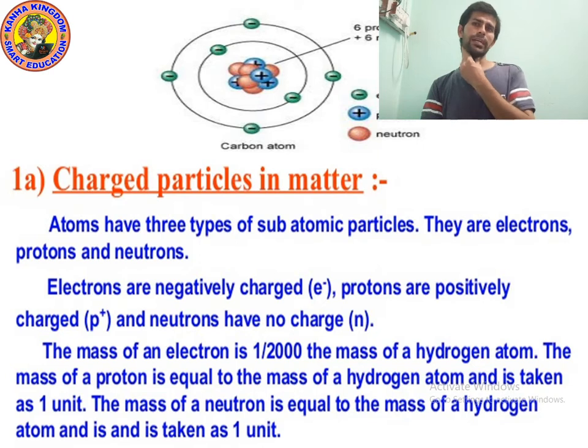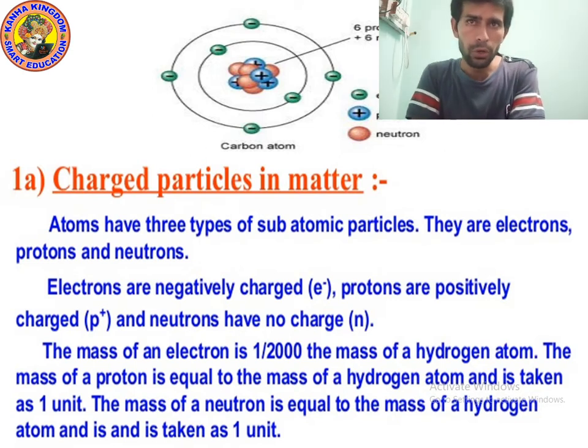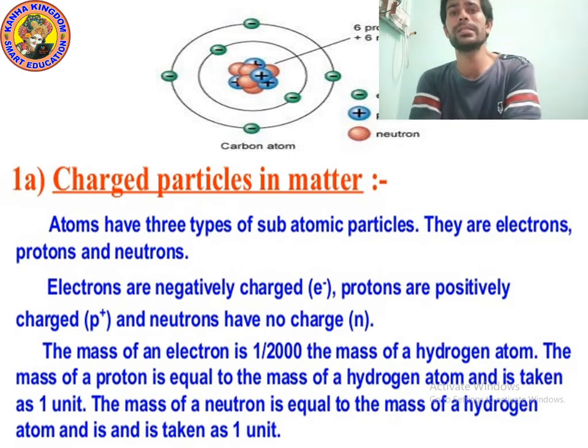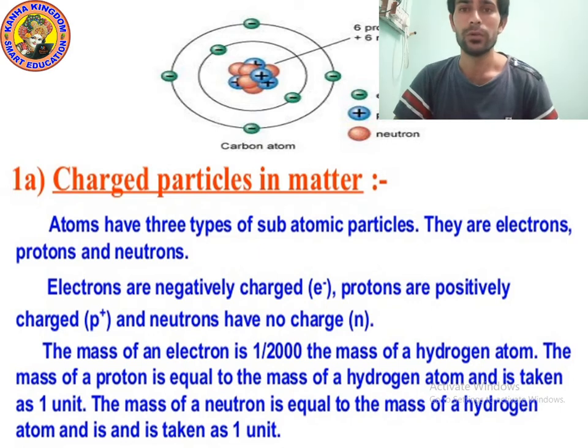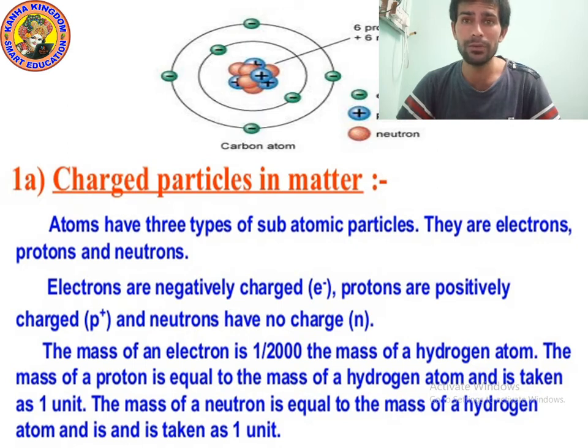The mass of an electron is 1 by 2000 of the mass of a hydrogen atom. So what is the mass of electron? We know. What is the mass of proton? Proton has a relative mass of 1. What is the mass of neutron? Neutron has a relative mass of 1.